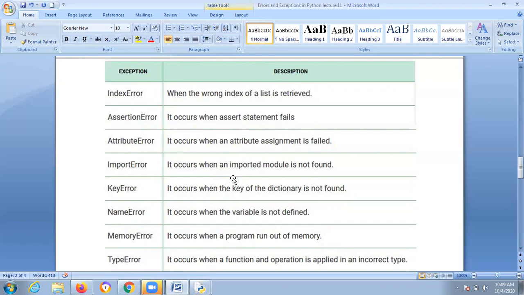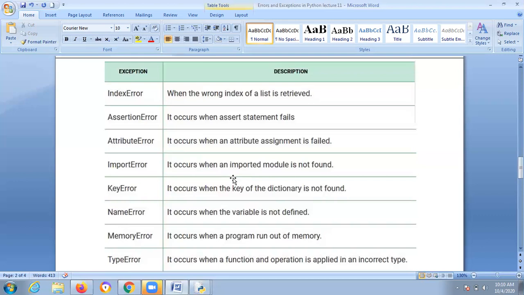If you don't import properly from the library, and it is not properly defined, then it will throw an exception, right? And the key error. So what is key error? Again, if you consider a dictionary in which some key value is provided, if that key is not present or not properly defined, then it is an exception, it is not found.